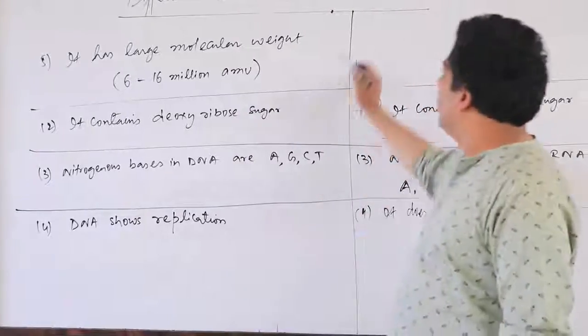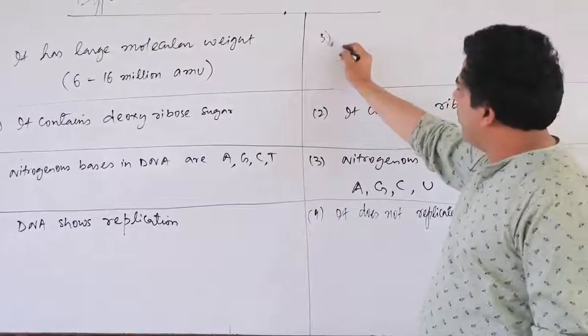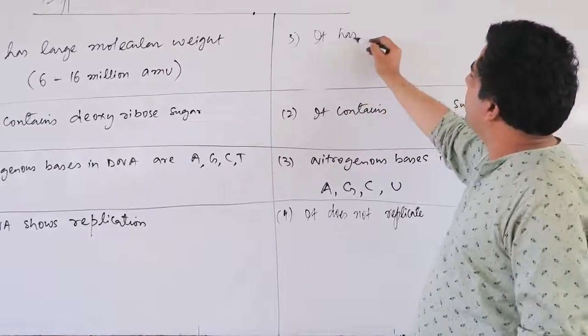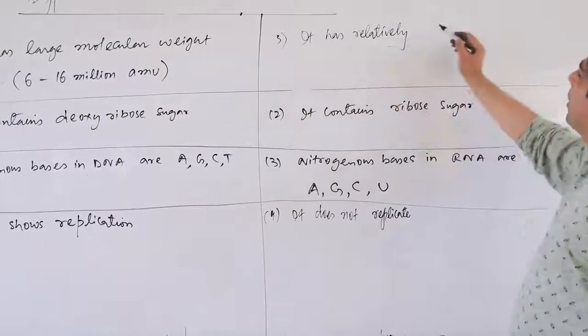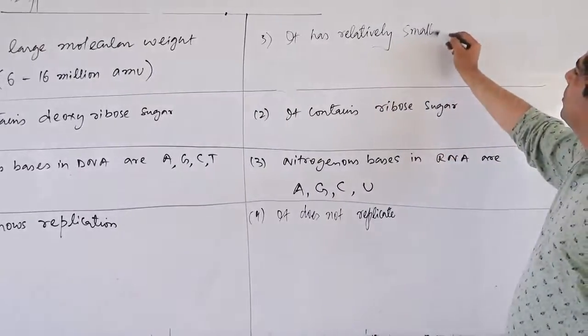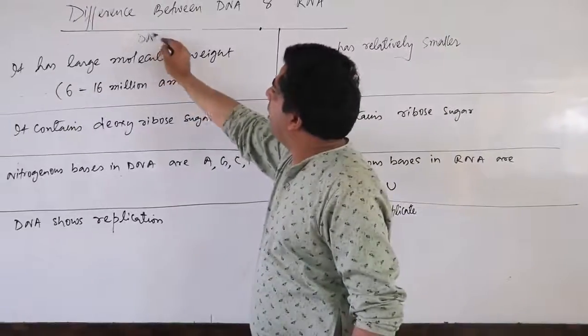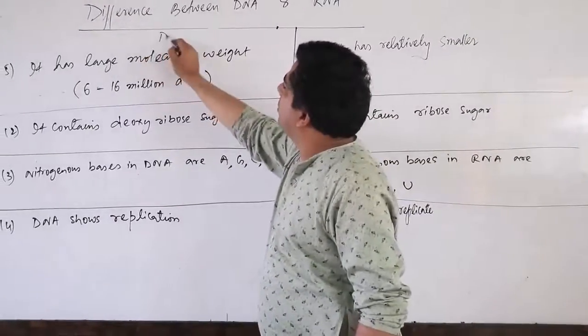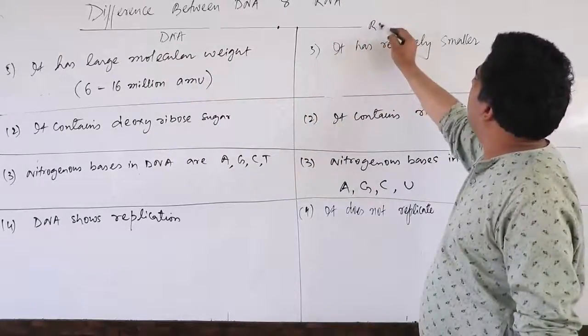Okay. And if we talk about RNA now, point number 5, it has relatively smaller, in comparison to DNA. We are talking about DNA here, and RNA here.